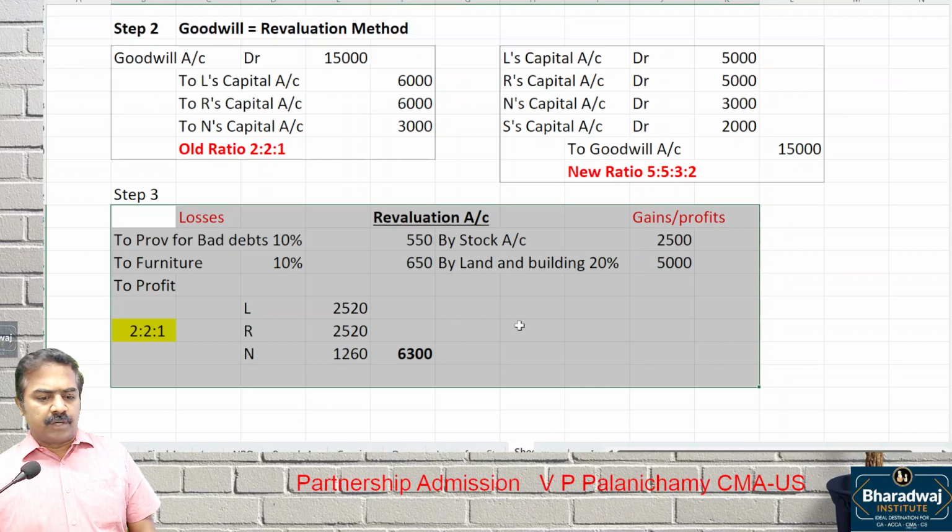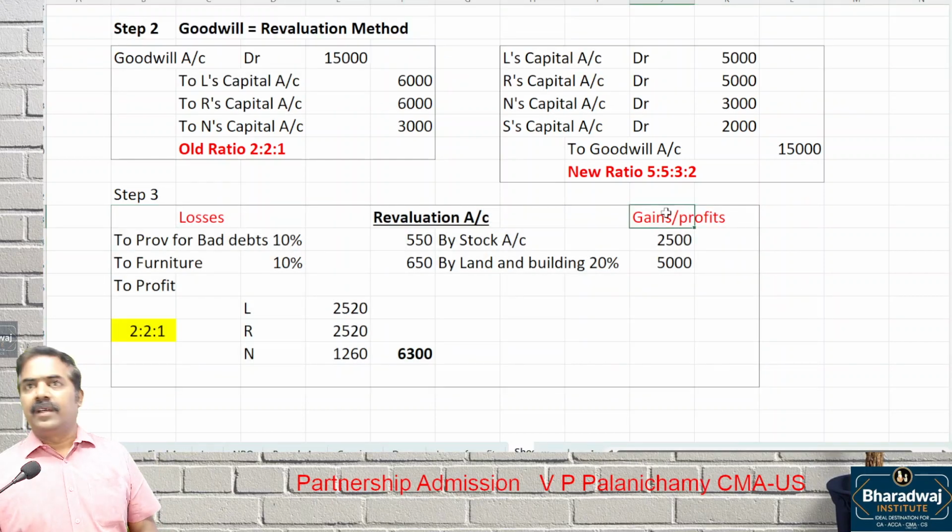So revaluation account is prepared just to record which one? Gains and losses.